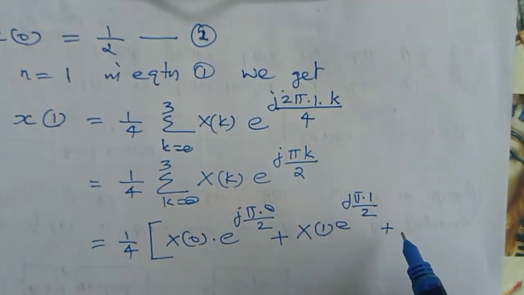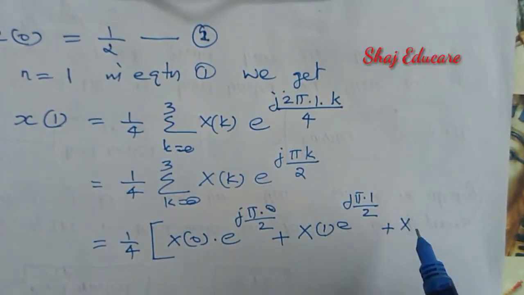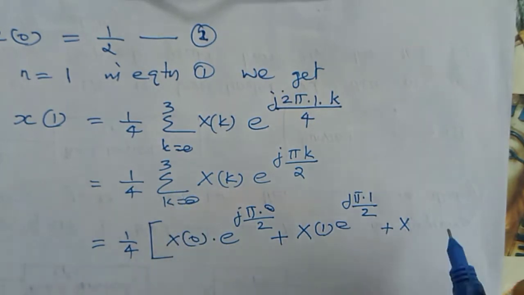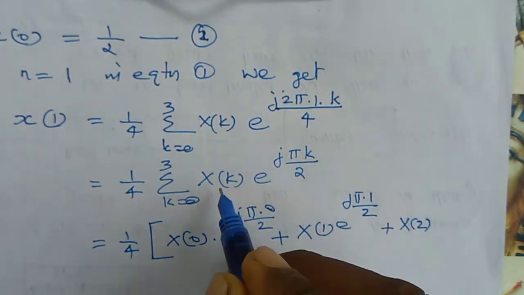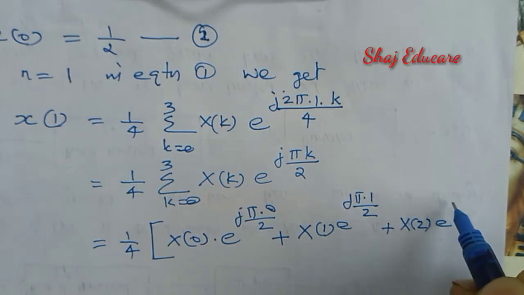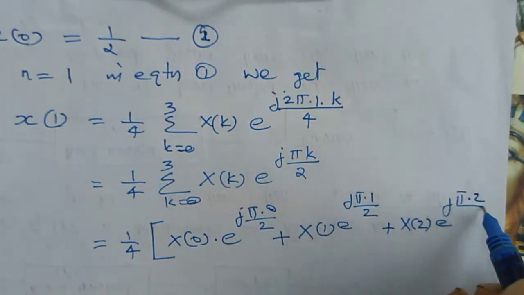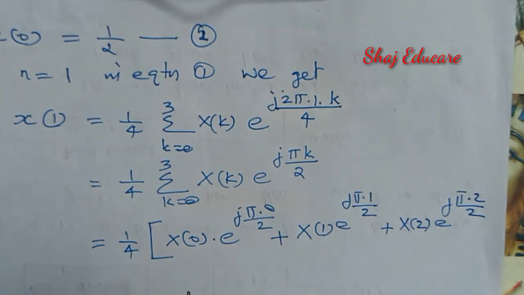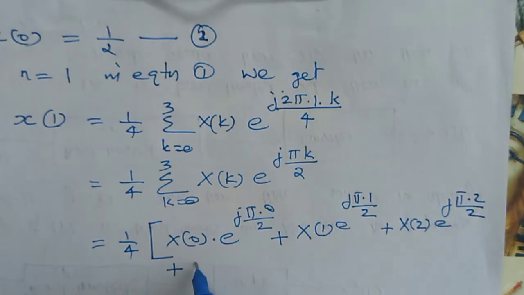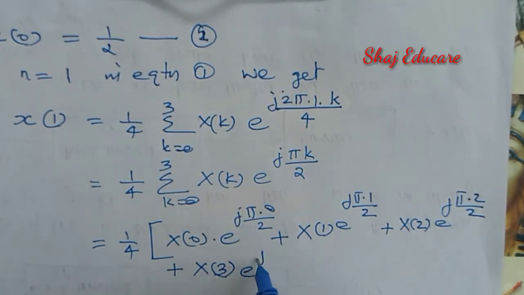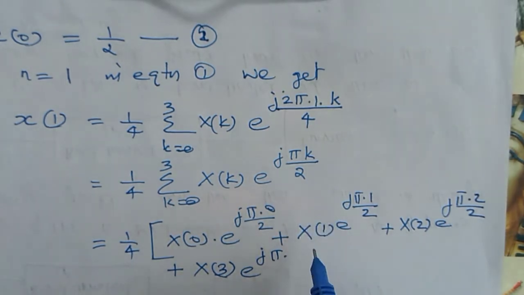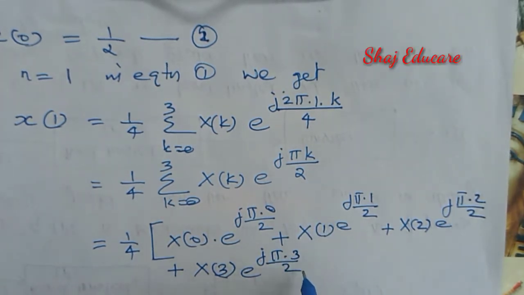Plus, next for k equal to 2, x of 2 e raised to j pi into 2 divided by 2. Okay, plus finally k equal to 3. Then we are getting x of 3 e raised to j pi into 3 divided by 2.